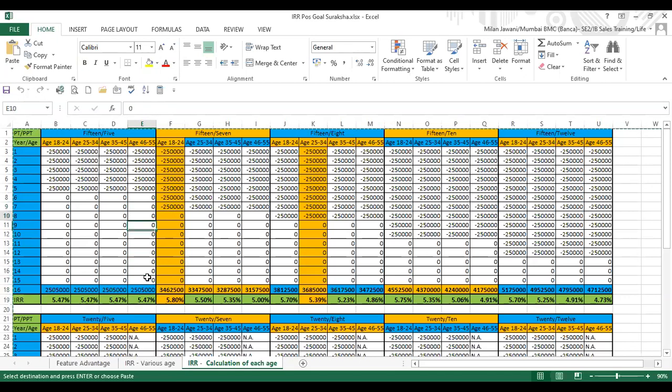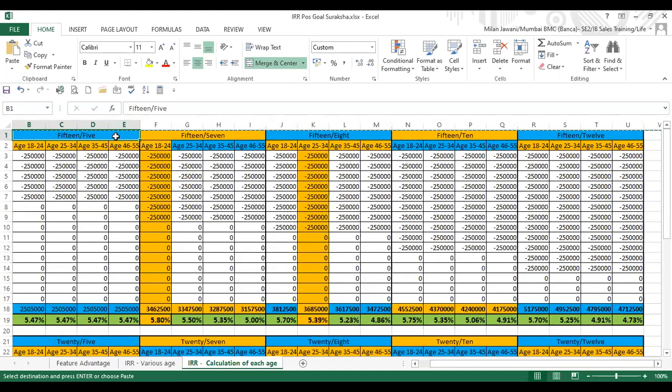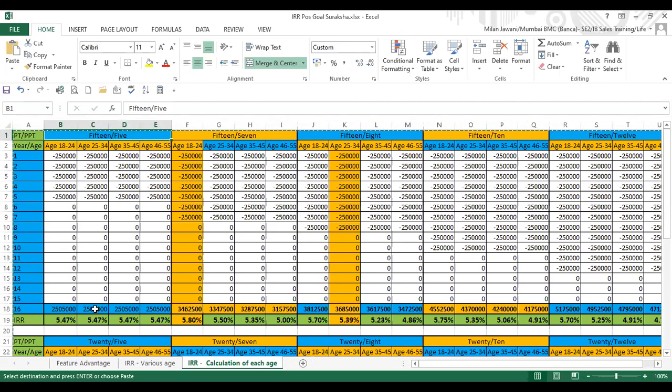Now, here I have calculated the IRR of all PT PPT combinations. If I can enlarge it a little, it may be okay. Here I have shown the 15 and 5 PT PPT combination where you can see the IRR. I have calculated for all age bands: 18 to 24, 25 to 34, 35 to 45, and 46 to 55. For 15-7, which means 15 is the policy term and premium payment term is 7, 5.8% IRR comes for customers aged 18 to 24.